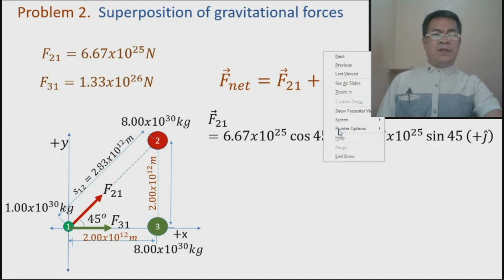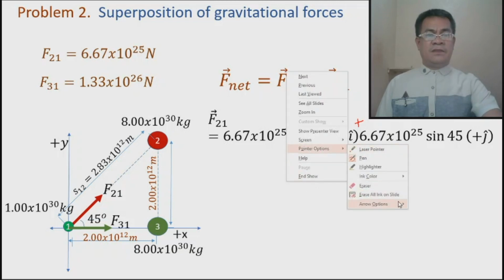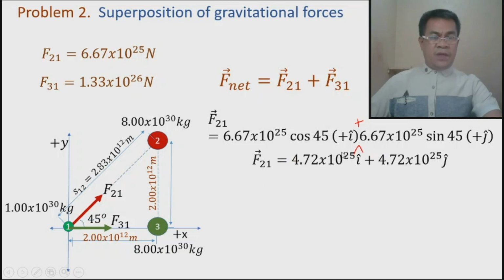Okay, then this should be added by, another typographical error, this should be plus. So add the positive, then insert the positive. Then this is the same 6.67 times 10 raised to 25, and this time this is sine. Why sine? Sine because this is opposite. The y component is opposite to this angle, so therefore this must be sine. So use the calculator, evaluate this cosine and sine, then we have this answer.